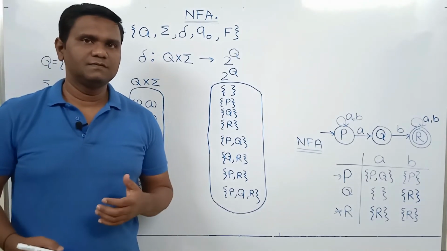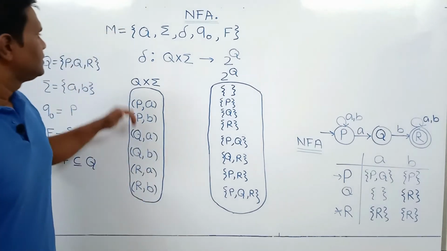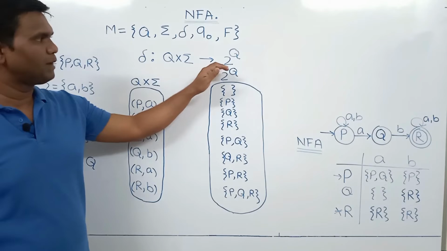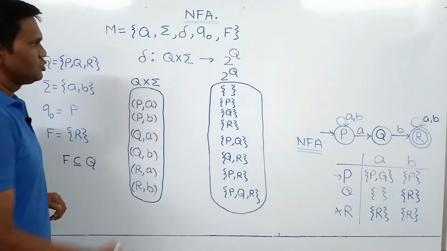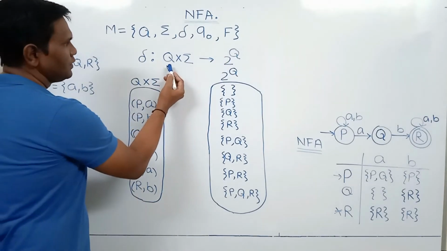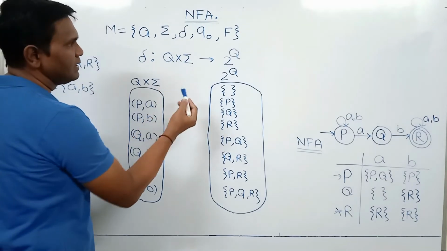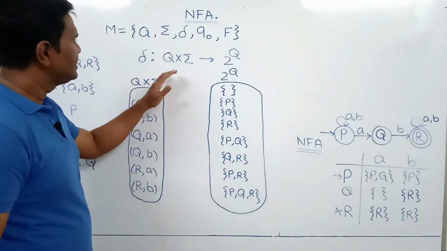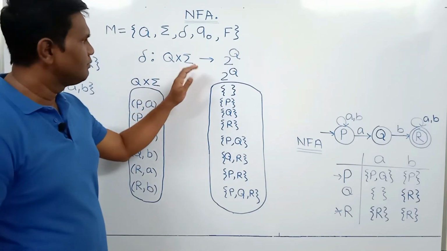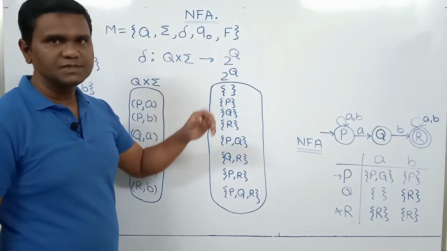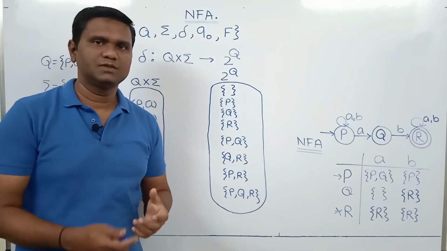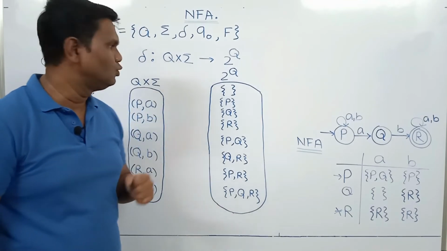Now consider the transition function for NFA. The transition function for NFA, delta, is Q cross sigma goes to power set of Q. So the domain is the cross product of Q and sigma, and the range is the power set of Q. What it means is, if you consider any state and any symbol, it gives some subset of Q. If we consider all possible subsets of Q, then we get the power set of Q.